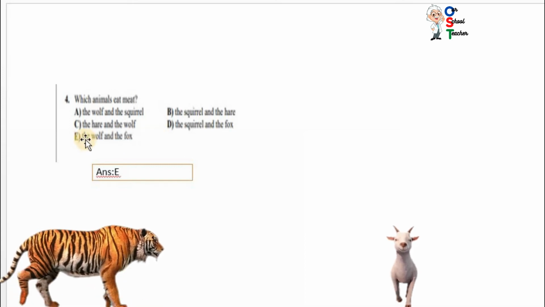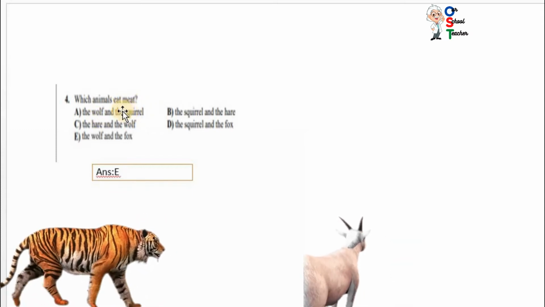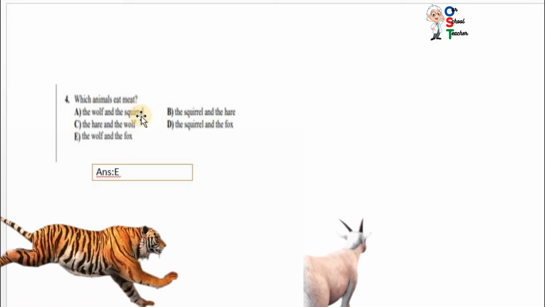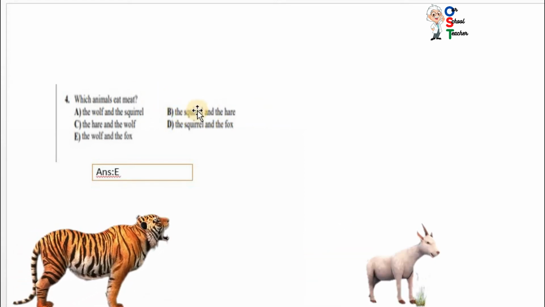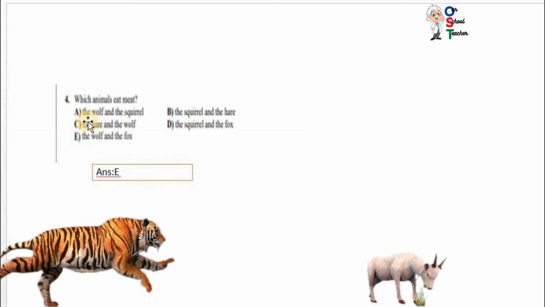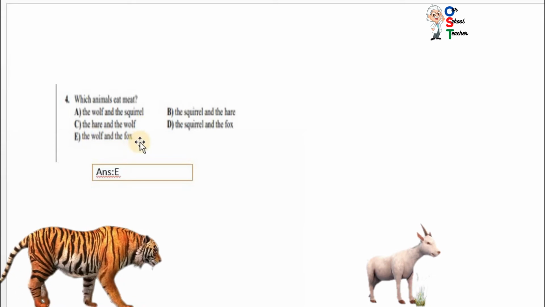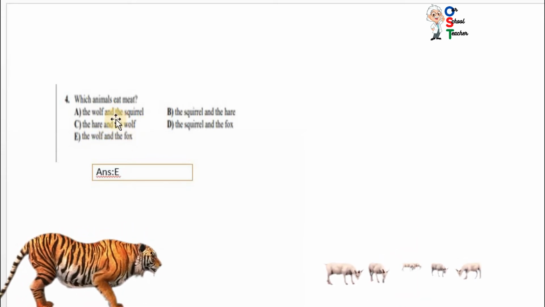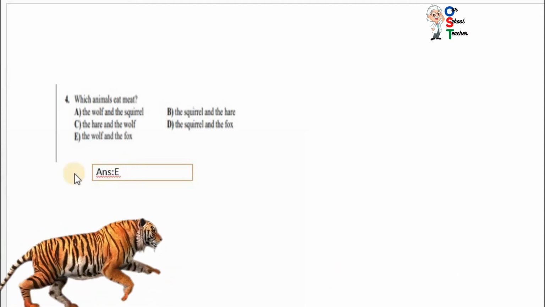Just look at the question, then read the answer. Which animals eat meat? The wolf and the squirrel? No, squirrel eats other things, not meat. The squirrel and the hare, no, both are herbivore. Rabbit eats carrots and squirrel eats nuts. The hare and the wolf, hare is also a herbivore. The squirrel and the fox, squirrel is herbivore. The wolf and the fox, wolf and fox both eat meat. So E is correct. Got it?